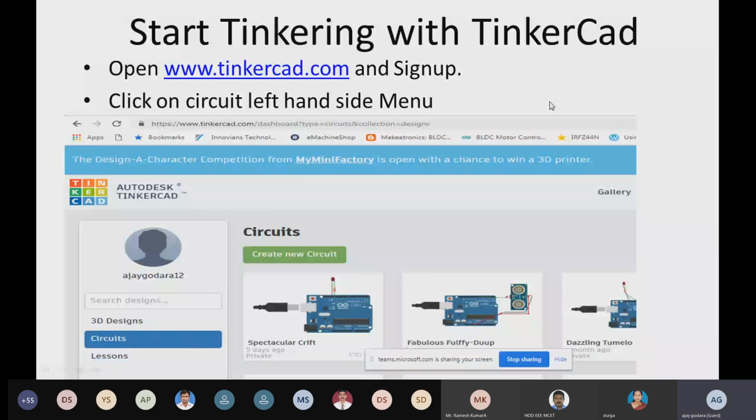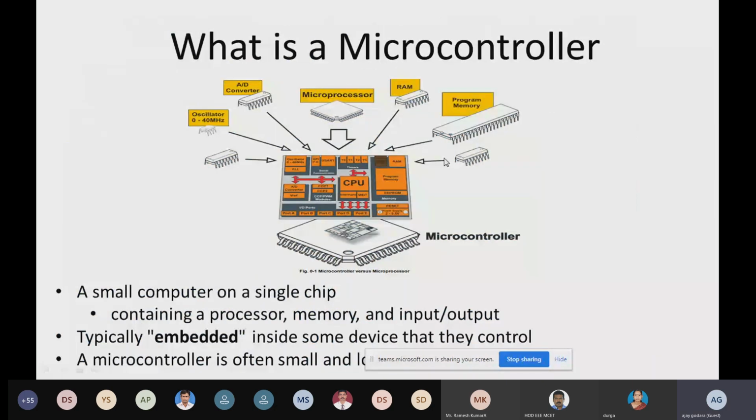Now we are going to discuss the microcontroller. I gave you a quick overview yesterday of what Arduino is. Now I'm going to discuss microcontrollers in a little more detail, and then we are going to build some circuits for IoT applications. A microcontroller is a single computer, a computer on a chip. We can call it a computer on a chip.